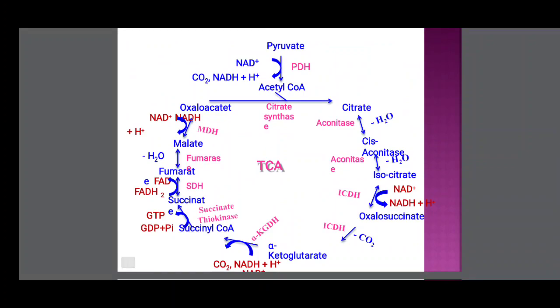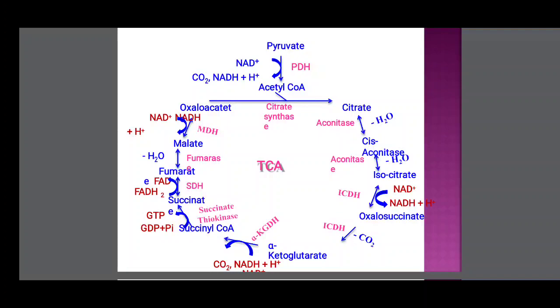This is the cycle. First, acetyl coenzyme A combines with oxaloacetic acid and forms citrate. Second reaction, citrate takes up a water molecule and forms cis-aconitic acid in the presence of aconitase. Third reaction, aconitic acid is converted to isocitric acid.